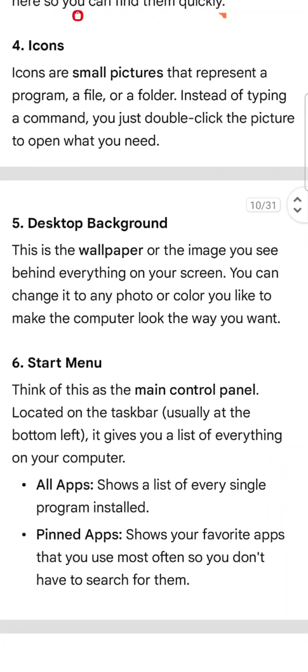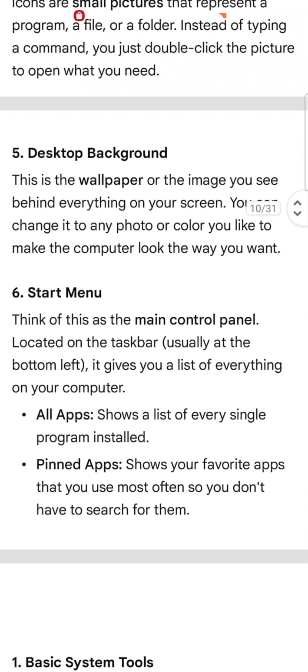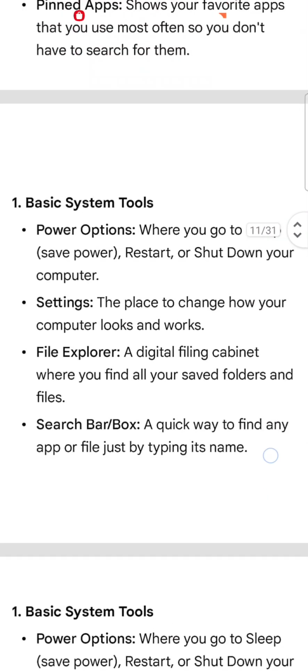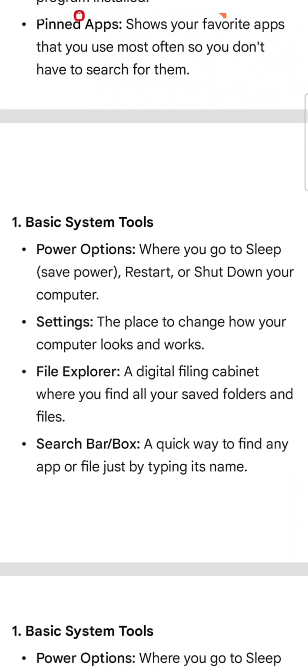Start menu. Think of this as the main control panel located on the taskbar, usually at the bottom left. It gives you a list of everything on your computer. All apps shows a list of every single program installed. Pinned apps show your favorite apps that you use most often, so you don't have to search for them. Basic system tools. Power options, where you go to sleep, save power, restart or shut down your computer. Settings, the place to change how your computer looks and works.